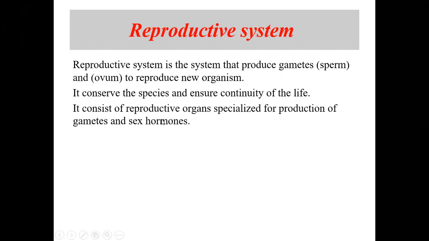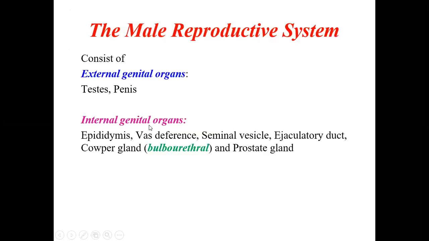It consists of reproductive organs specialized for production of the gametes, and along with the sperm and the ovum, there will also be production of the sex hormones.